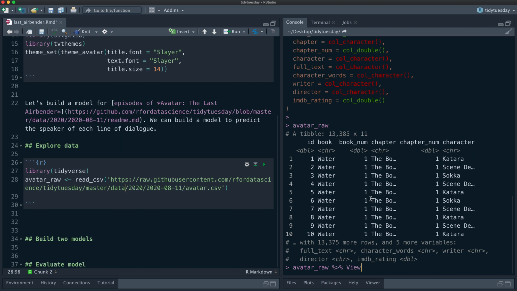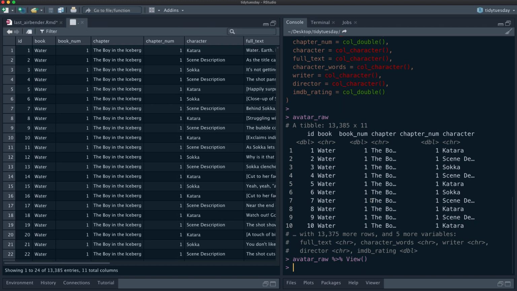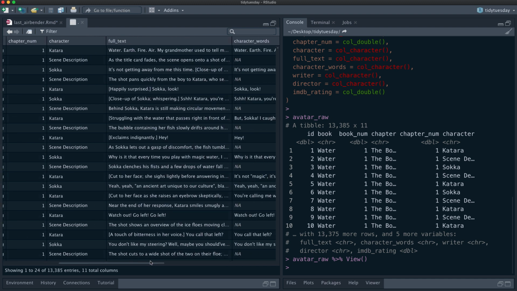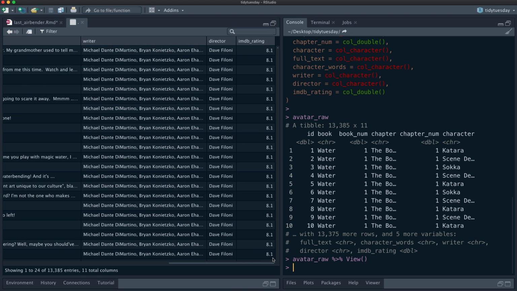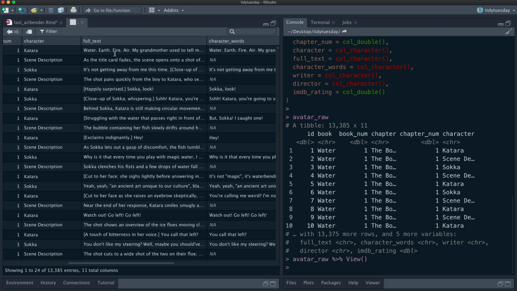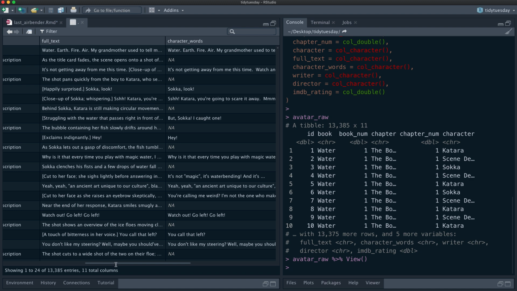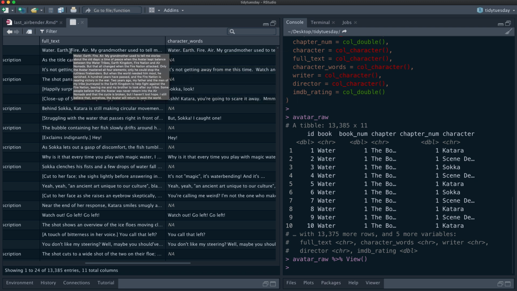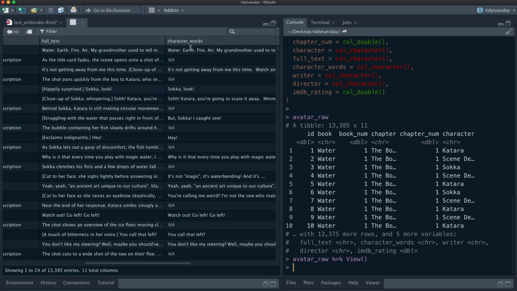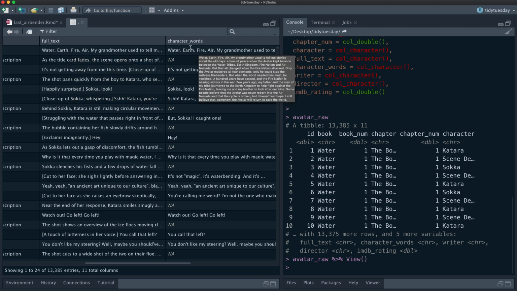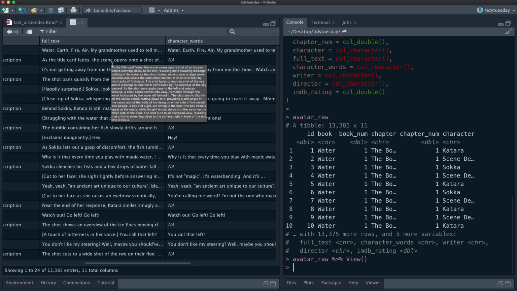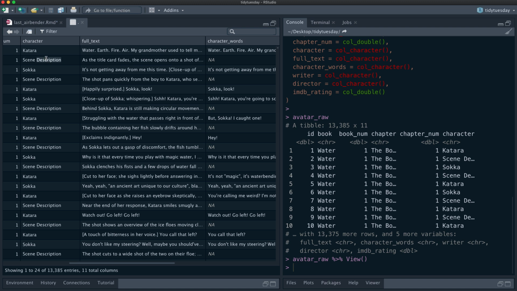If we take a look at it, we have one row for every line of dialogue, and the dialogue is repeated in both the character words column and the full text column. Sometimes it is words spoken by a character, and sometimes it is a different kind of text. We can see that it is sometimes scene description.